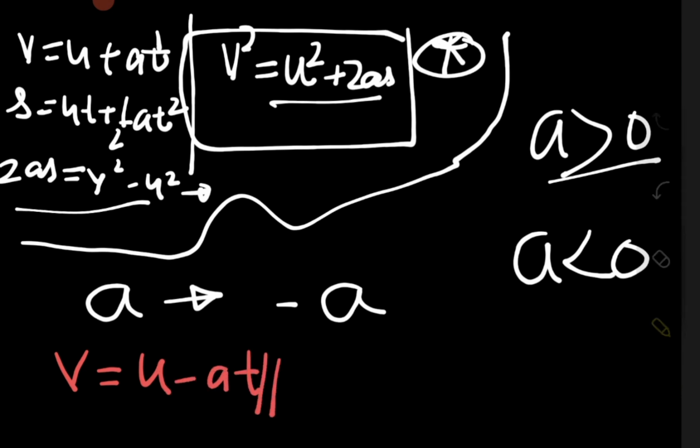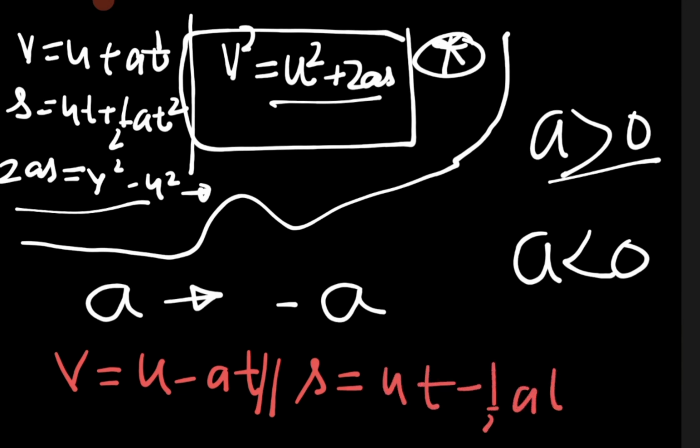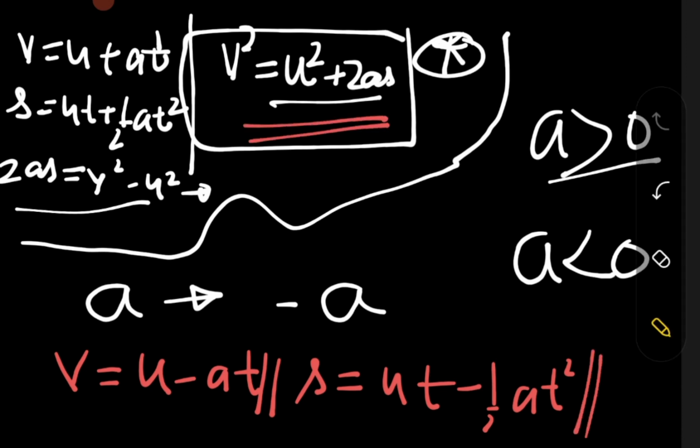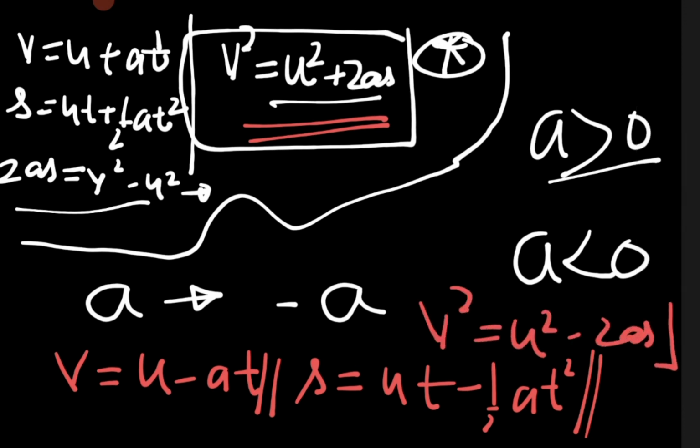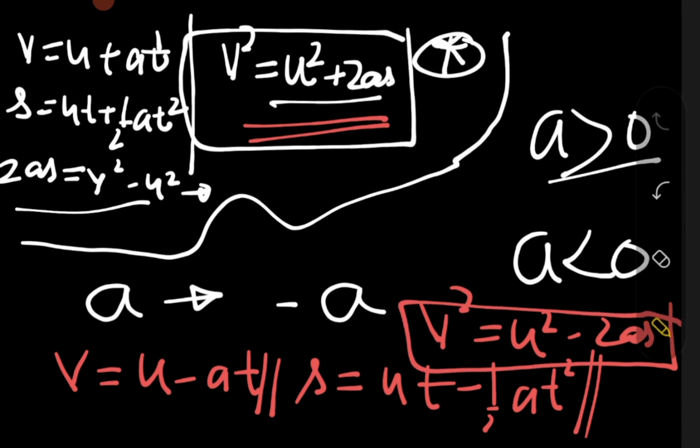Another equation is s is equal to ut minus half at square, and another equation which is very crucial to us is the golden equation, as I used to call it: v square is equal to u square minus 2as. This is the thing, brother.